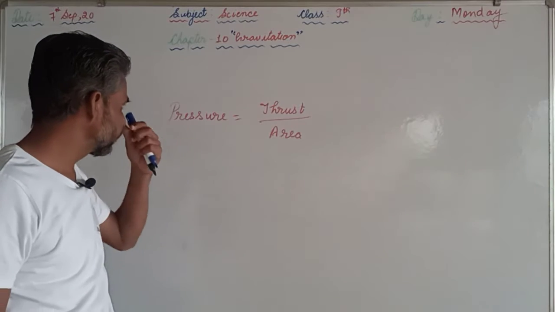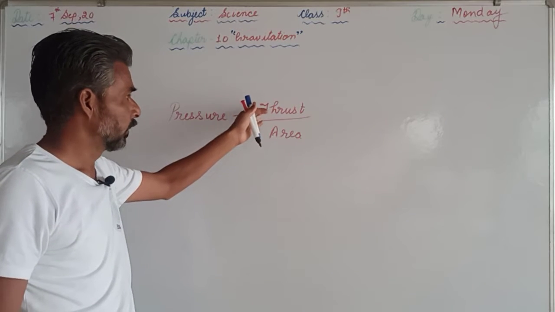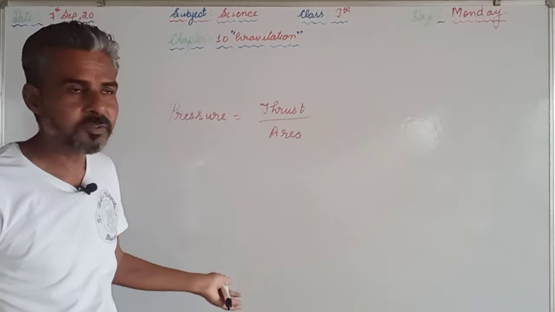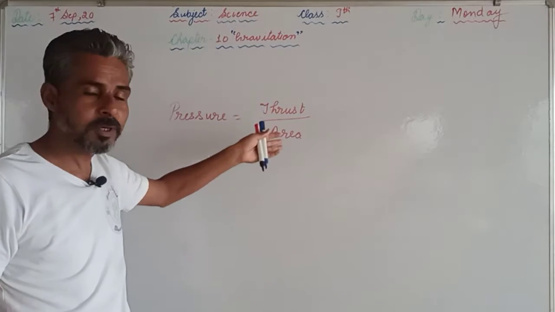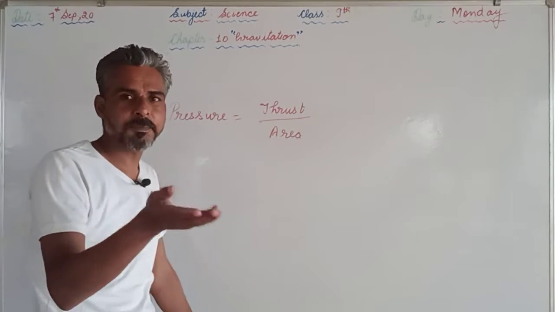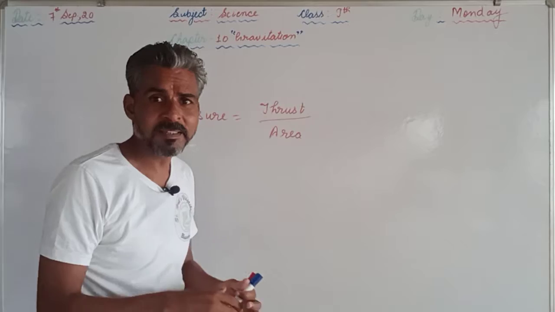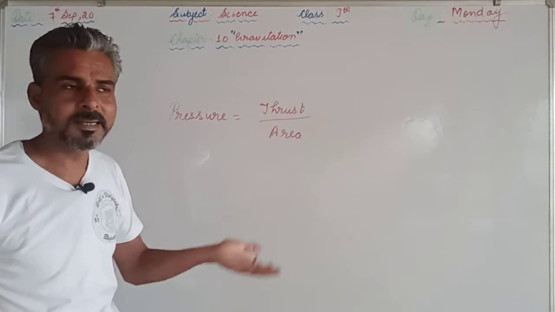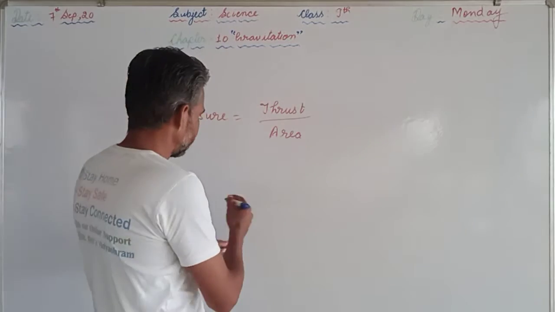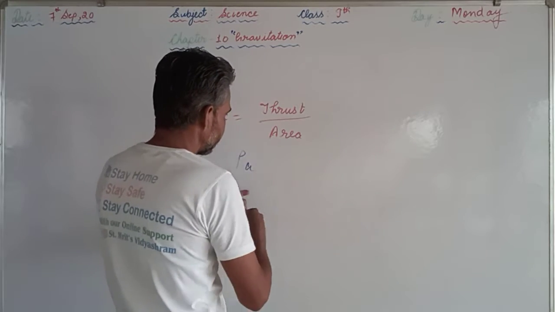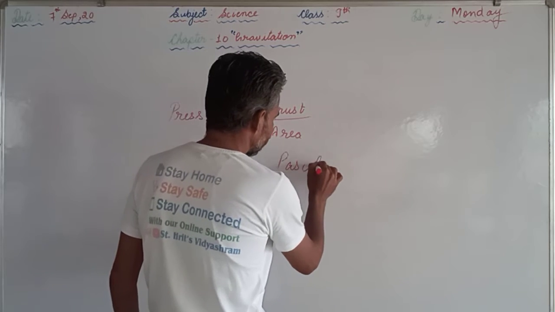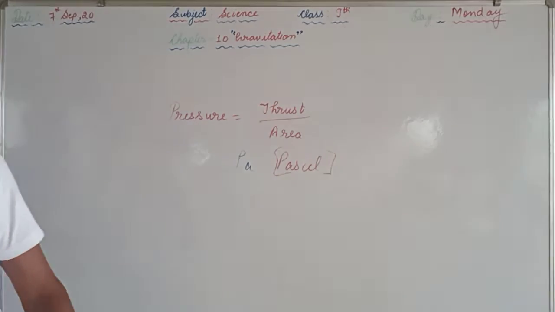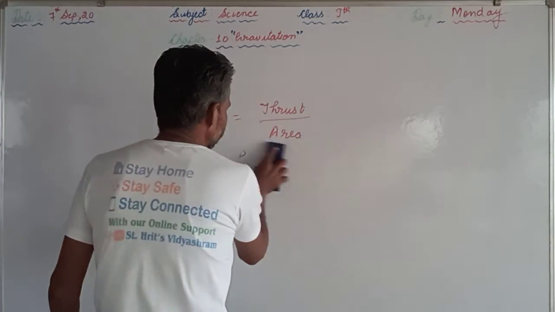So here in this relation, the SI unit of thrust, that is the force, is Newton, and the SI unit of area is meter square. So the SI unit of pressure will be Newton per meter square, or in respect of the scientist Pascal, the SI unit of pressure is also known as Pascal, and it is denoted by Pa. So after that, one more term is there,